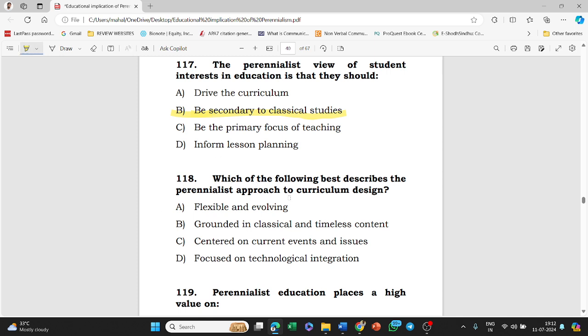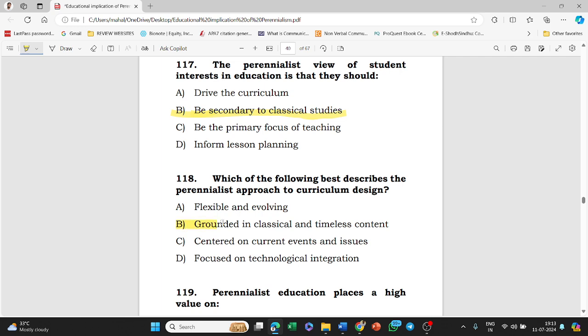Next, which of the following best describes the perennialist approach to curriculum design? Options: flexible and evolving, grounded in classical and timeless content, centered on current events and issues, focused on technological integration.